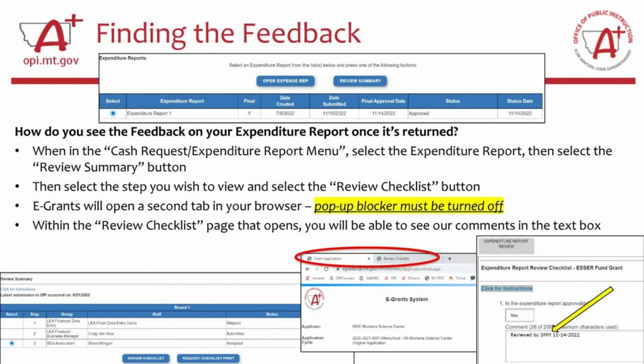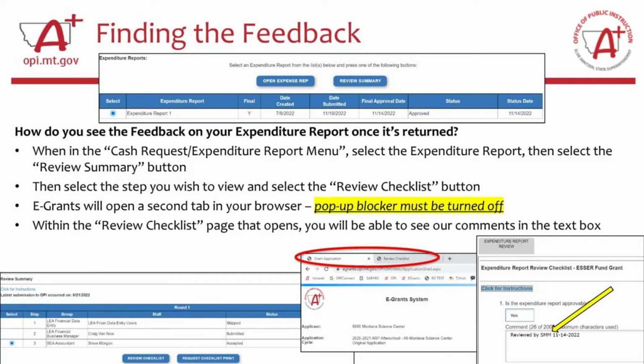At this point, eGrants is going to open a second tab in your browser, and this will only work if your pop-up blockers are turned off. If you don't know whether your pop-up blockers are turned off, I'm more than happy to help you figure it out. We've put out a couple of videos and guides on how to do that. You should see 2 tabs in your browser. One has your actual application, and the other has the review checklist where the grant accountants have left their feedback.